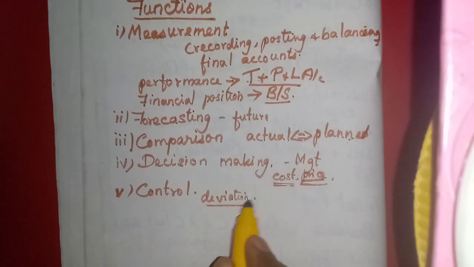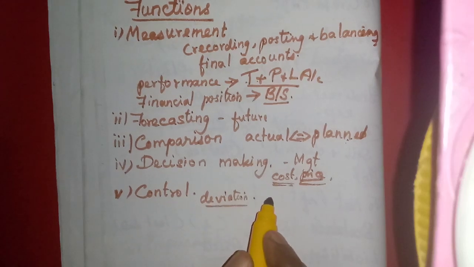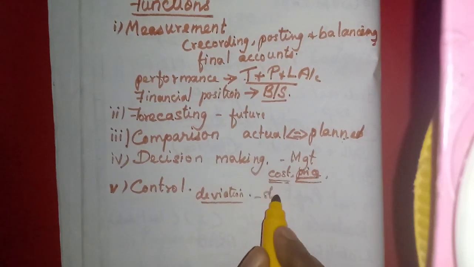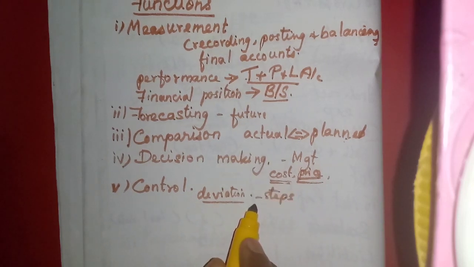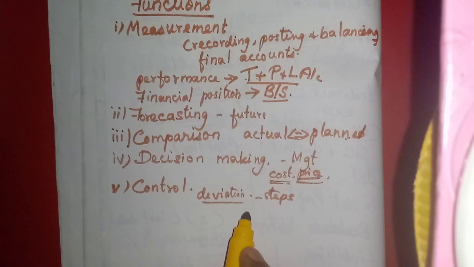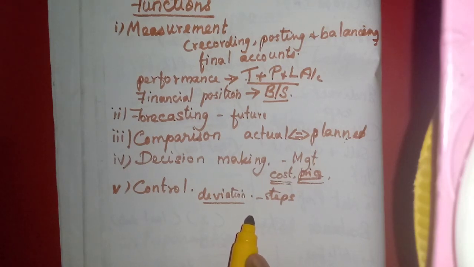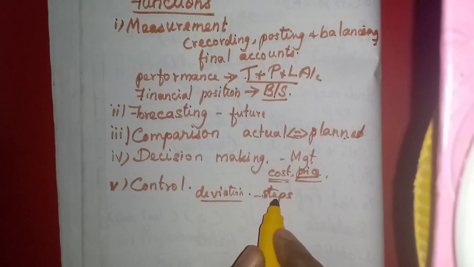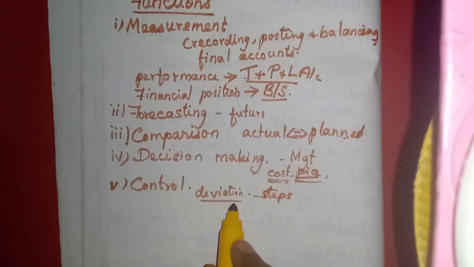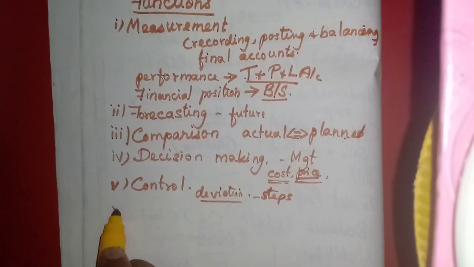They have to find out the reason, isn't it? And they have to take immediate steps to overcome those deviations. Okay, so whether their business policies and programs are followed, or because of violating those policies and programs, the deviations have occurred. So they have to control the deviations.